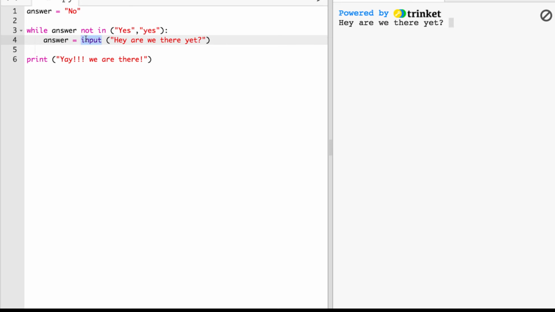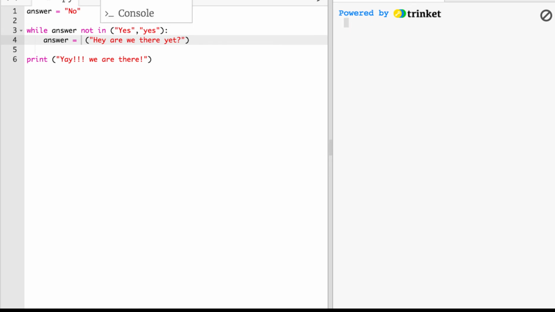The other thing is if I forgot to put in input, it's a keyword. Input is what's creating this little cursor over here and this little prompt. You can think of Google or YouTube and those search bars. That's a type of input function as well, sort of similar to this. And here, input is a keyword in Python. This is part of Python's built-in language. If I delete that, then this gets super confused. It's like, wait, what? While answer not in yes, and then I'm assigning answer to this value, and it just doesn't know what I'm doing.